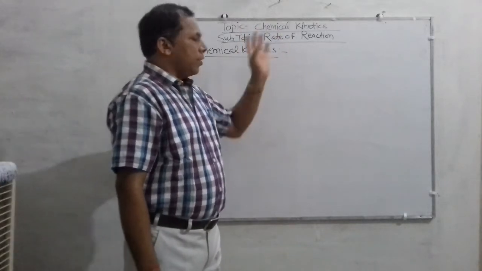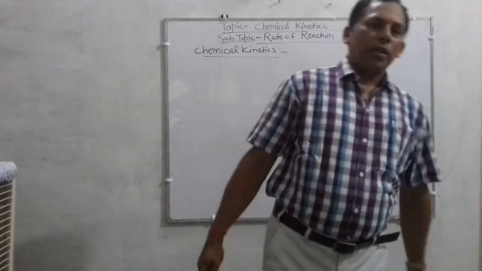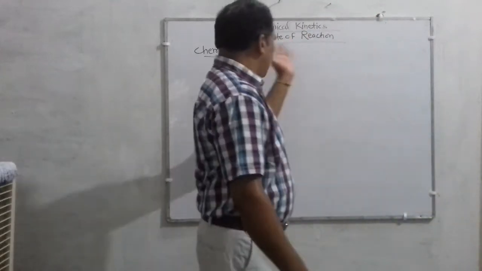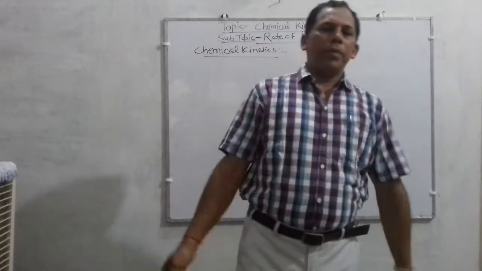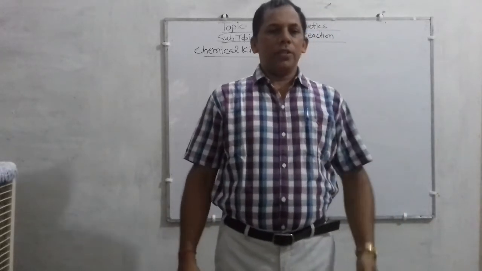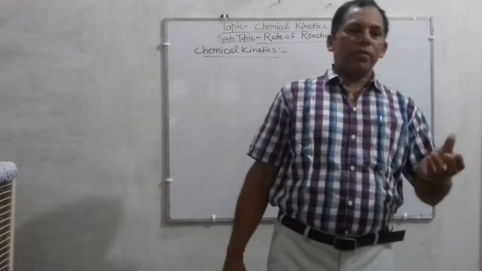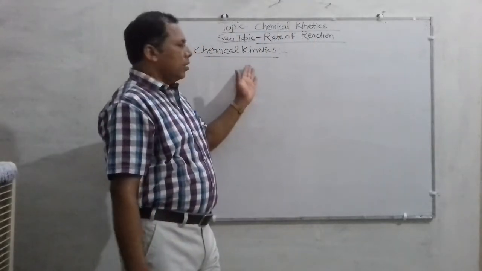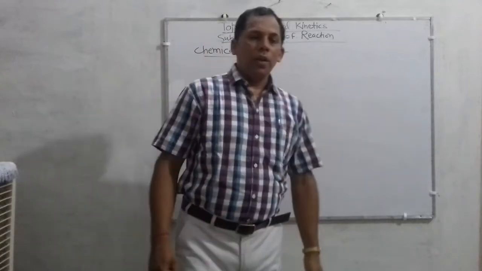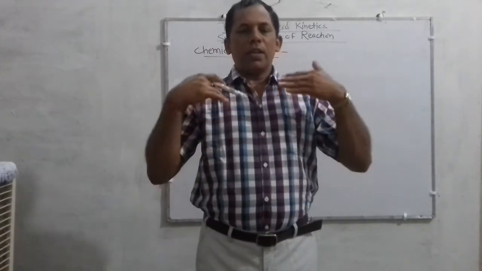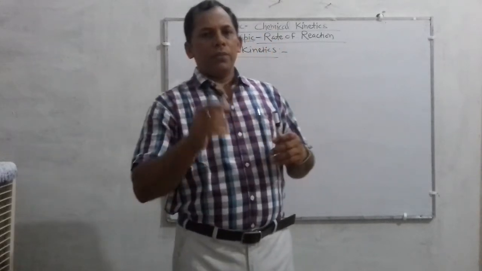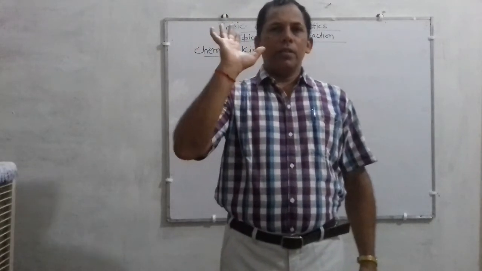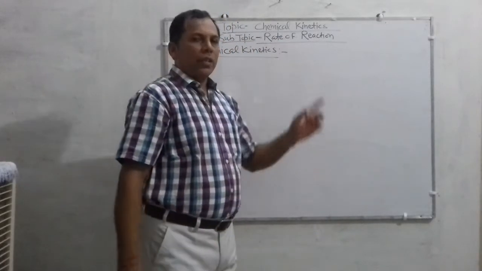In this section we have to study what chemical kinetics is, what the meaning of chemical kinetics is, what the order of reaction is, what rate of reaction is, how rate of reaction is represented, what instantaneous rate of reaction is, how instantaneous rate is represented, and what the rate law or rate expression is. Mainly we have to study in detail the order of reaction, the kinds of order of reaction, and their relation with half-life period, including the theory of catalyst. So these points we have to study in this section in detail.